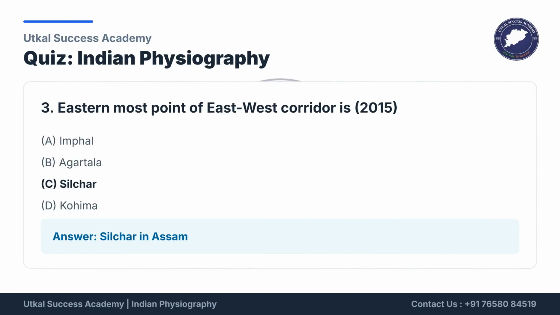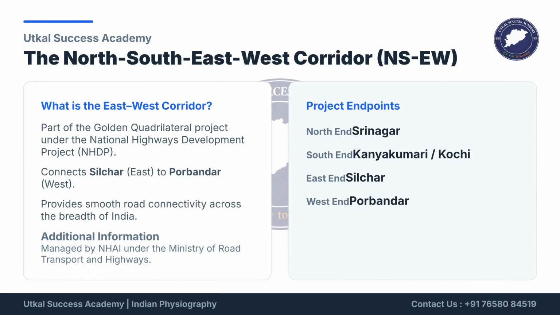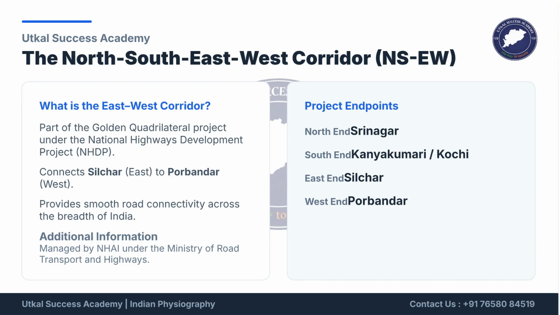Quiz question 3. The easternmost point of the east-west corridor is Silchar. Silchar is located in Assam. The north-south-east-west corridor, part of the NHDP, connects Silchar in the east to Porbandar in the west. The north end is Srinagar, and the south end is Kanyakumari or Kochi.